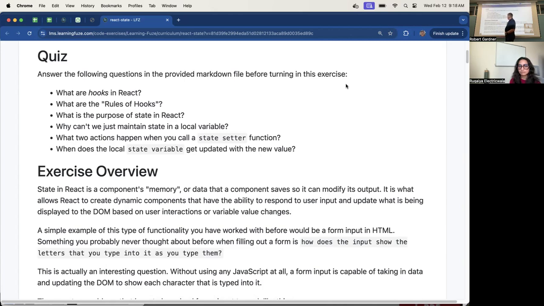Oh, dang it. You're on the wrong question. I answered the next question. I do that a lot. Let's see, where were we? Okay, Caroline, I gave you a gift. Why can't you just put it in a local variable?